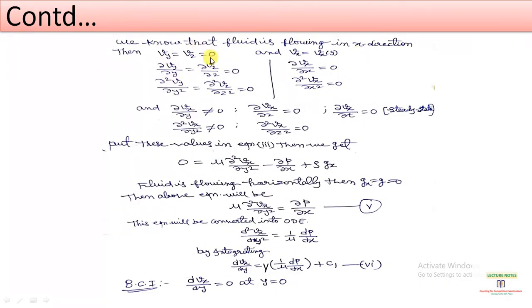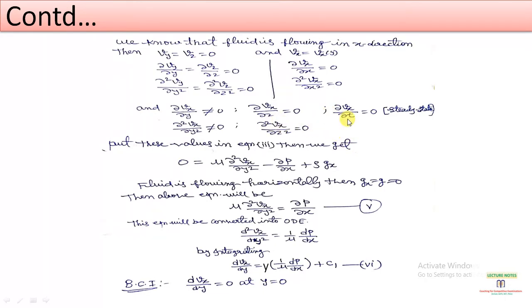So we know very well that Vy equals 0 and Vz equals 0. If we differentiate this, it will be 0. If we differentiate this further, this will be 0, and Vx is a function of y. So if we differentiate this with respect to x, it will equal 0, and this will also equal 0. And del Vx by del y will not equal 0 because it is a function of y, so it will have some value. But del Vx by del z equals 0 because it is a function of y only, and del Vx by del t equals 0 for a steady state flow.